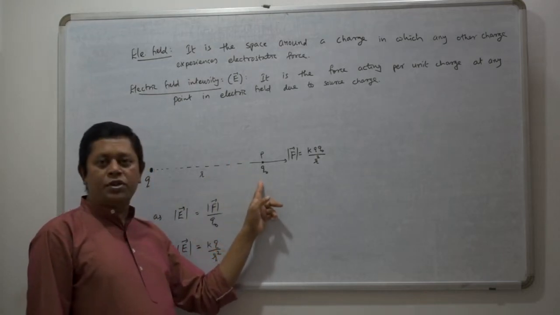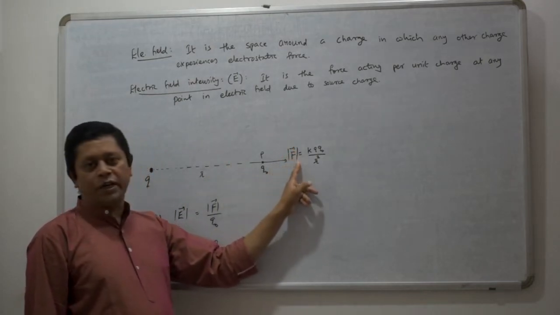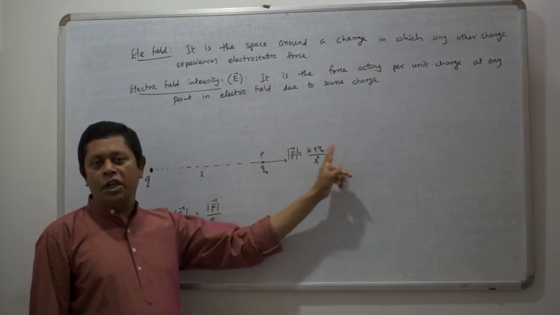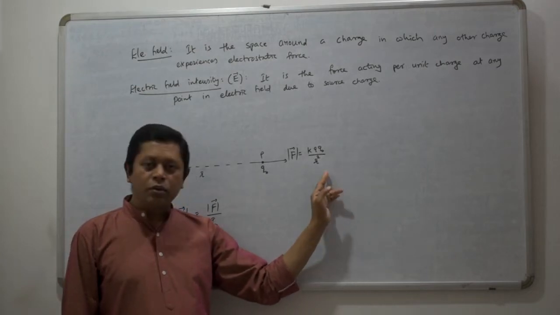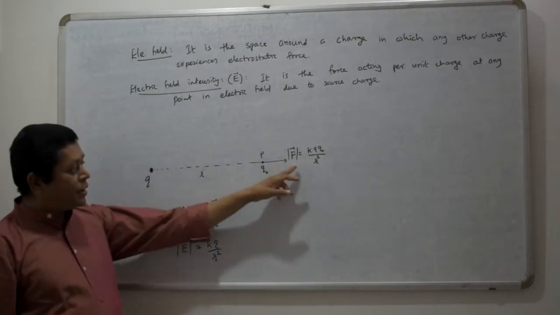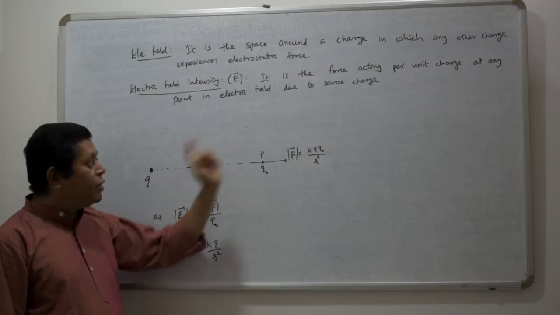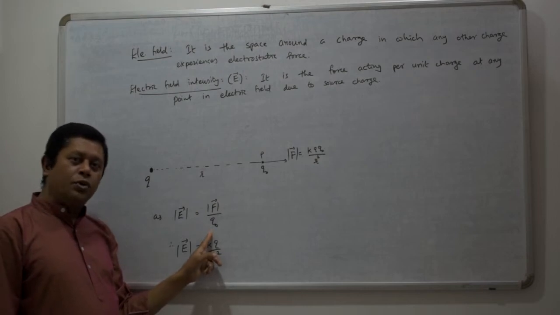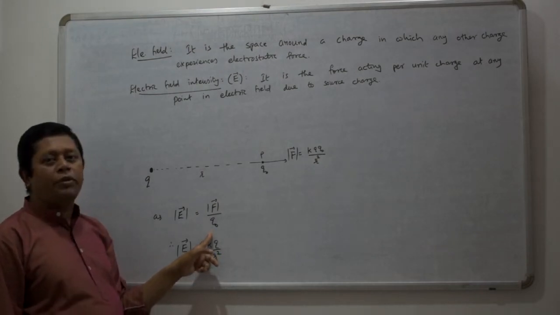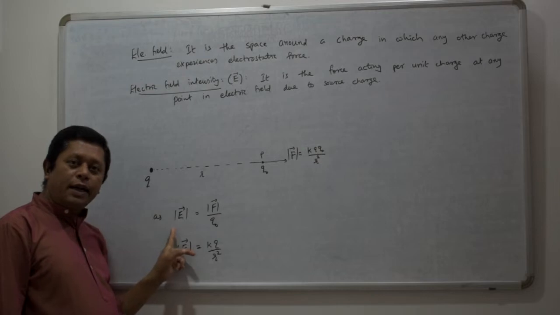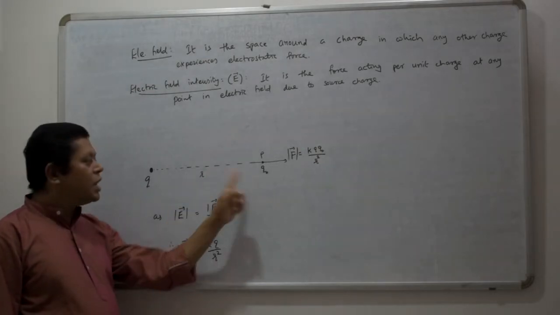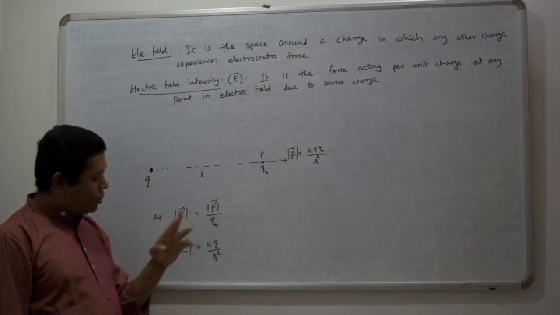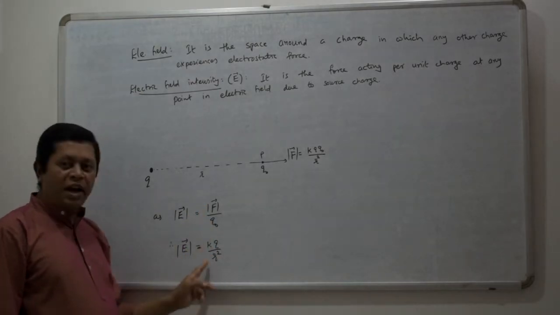So if we put a charge q0, then the force acting on charge q0 due to charge q is F equals kq0 by r square. This is according to Coulomb's law. We want to find the force acting per unit charge, so if you divide this force by q0, you will get the force per unit charge. That's why the electric field intensity at distance r from charge q is E equals F by q0, which equals kq by r square.